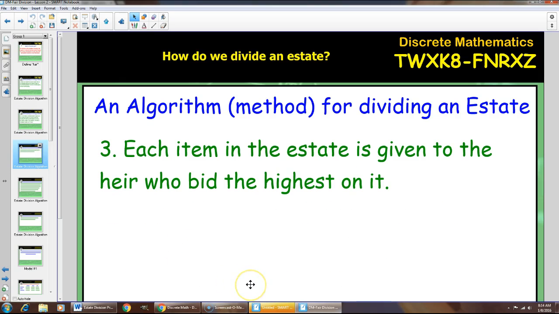Step 3. Each item in the estate is given to the heir who bids the highest on it. So, if player A bids the highest on item number 2, player A receives item number 2.